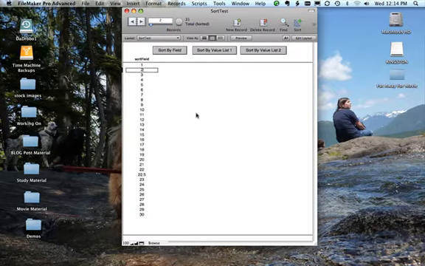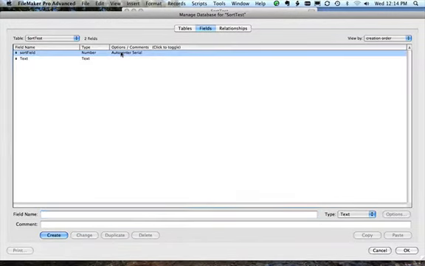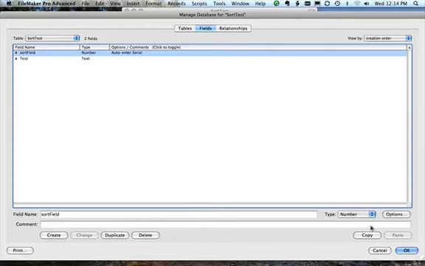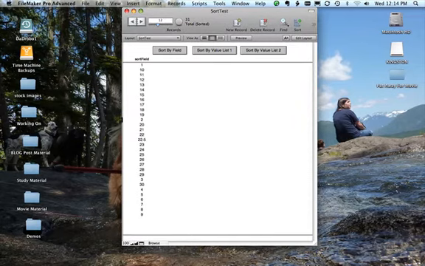So the first question that we had is, if we change this from number to text, will the automatic sorting automatically take that into account? So let's change that over to text. When we hit change, you can see over here it's changed to text. So our index has been changed underneath the hood. We hit OK. And there we go.